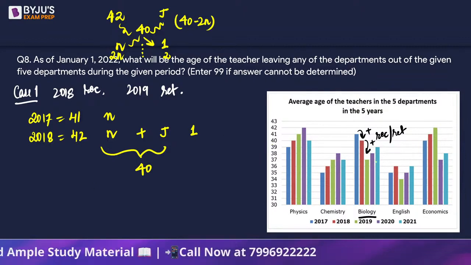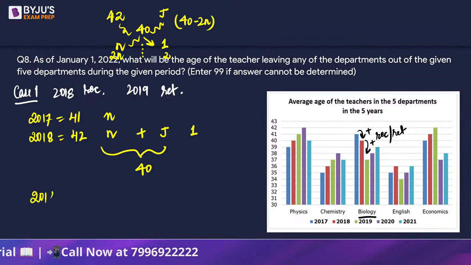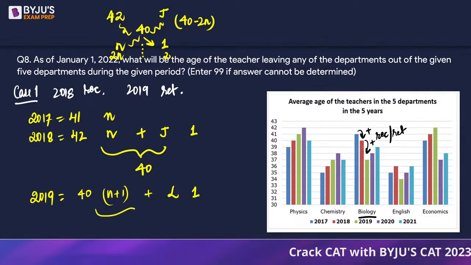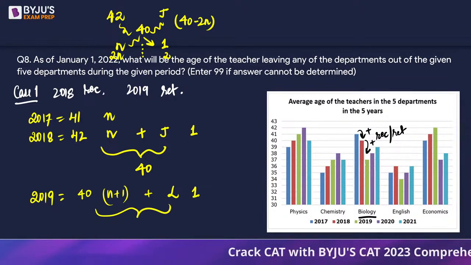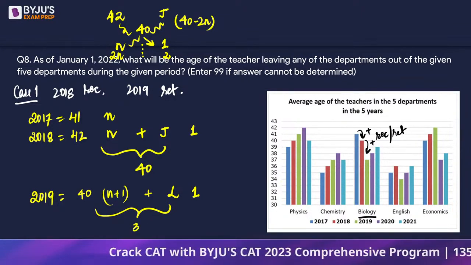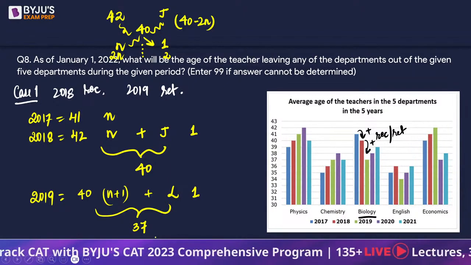Now, let's talk about the 2019 retirement. So, in 2019, the average age is 40 years for n plus 1 people. Now, there is a person who leaves, retired, just one person. Because of that retirement, or the person who left, retirement is not necessary, person left, the average age drops to 37, right?